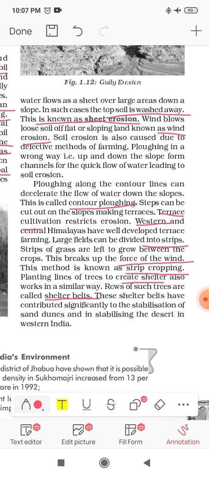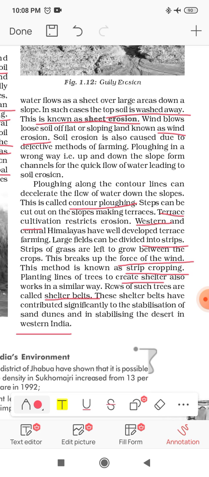So we have seen now that to control soil erosion by water, we can go for terrace farming and contour ploughing. If we have wind erosion, we can go for shelter belts as well as strip cropping. These shelter belts have contributed significantly to the stabilization of sand dunes in the deserts of Western India.